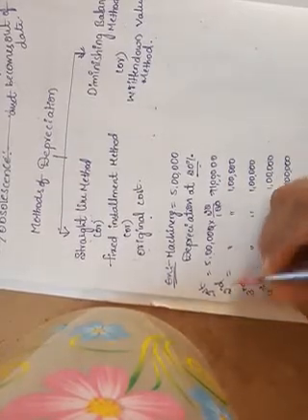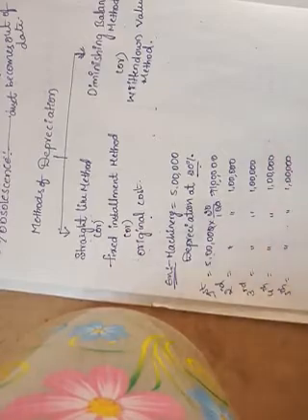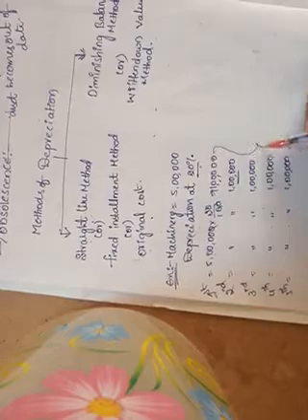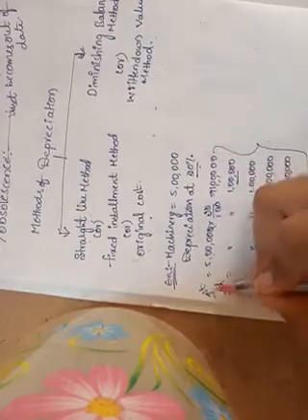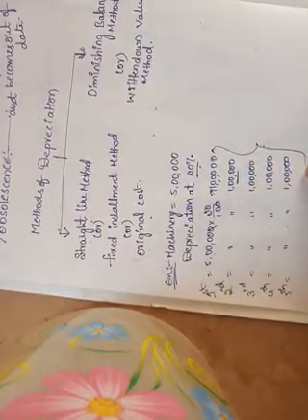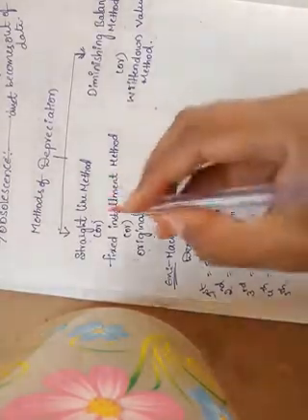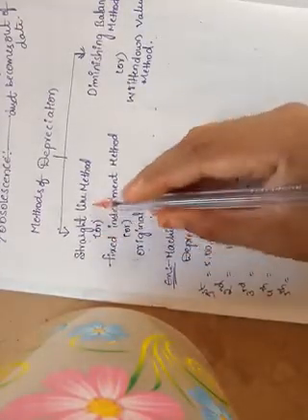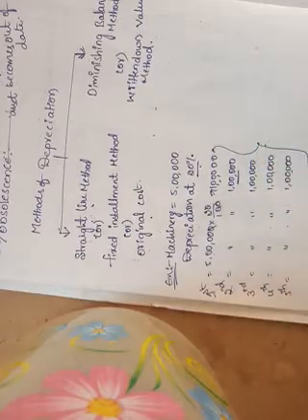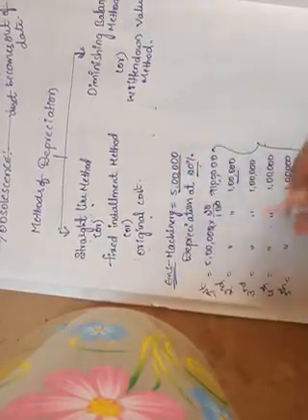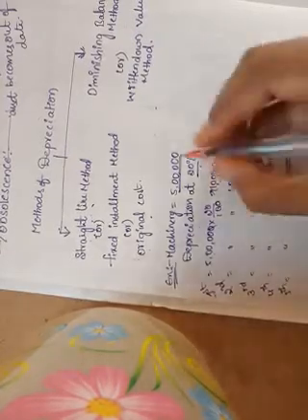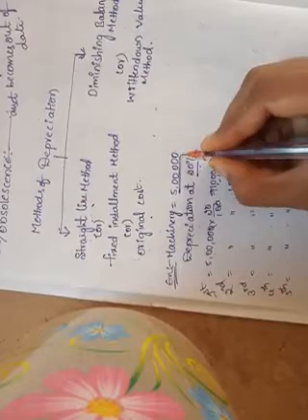Okay, for the second year, how much amount actually is there? 4 lakhs. How much is depreciation? 1 lakh. You have to observe that for each of these 5 years the depreciation value is constant only. Why? Because which method are we doing now? Straight line method. Straight line method means we calculate depreciation on the original cost of the asset, not on the current value of that asset. We will calculate the depreciation value on the original value of the asset.